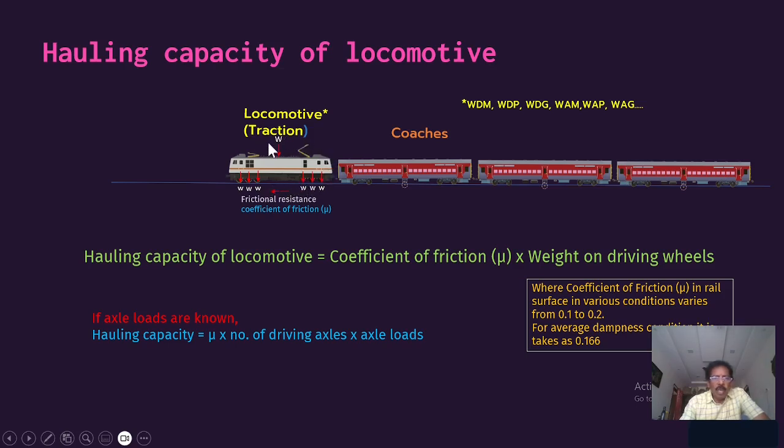Here only we have the driving wheels. The entire load is transferred to the driving wheels, and because of propulsion it starts moving, and because of the friction between the wheel and the rail, it has the grip and gains momentum. Here you can see, in this portion we need friction on the surface of the rail. Let us assume the rail is completely smooth and oiled, with no friction. What will happen? Even though you have a motor and the wheels are rotating, there will be slippage. It cannot haul, and it cannot gain any momentum.